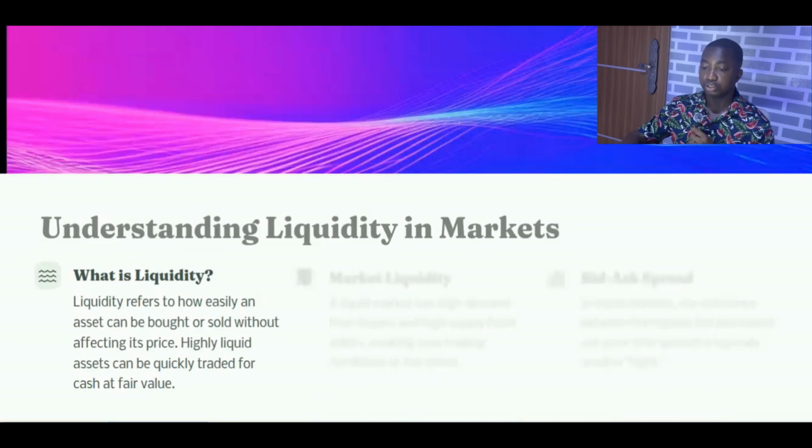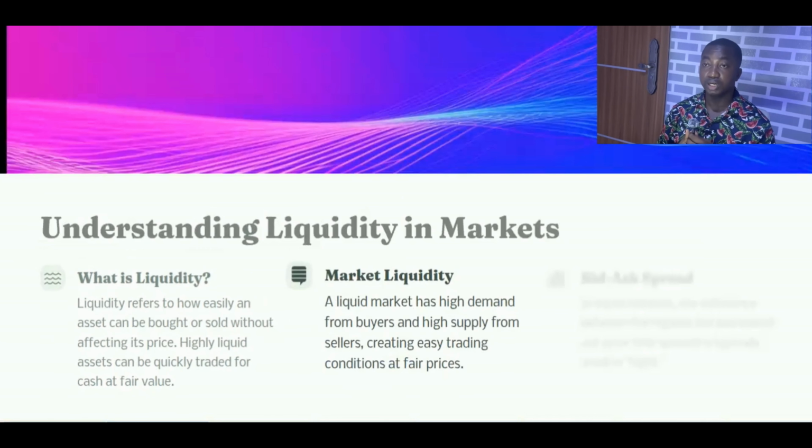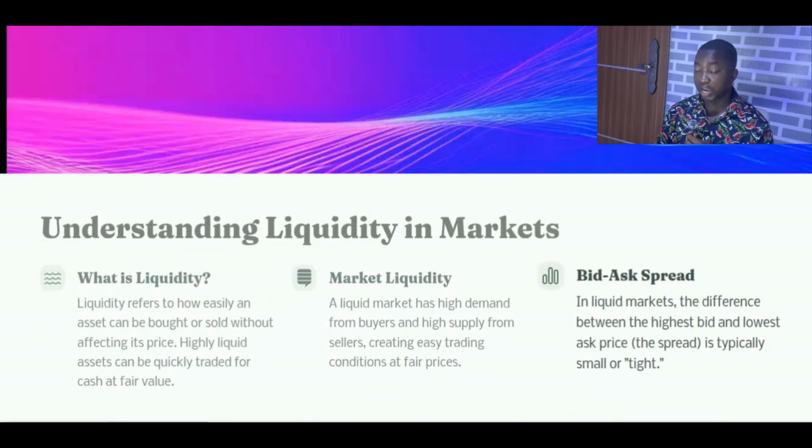Now let's talk about liquidity. What is liquidity? Liquidity refers to how easy it is for you to buy or sell any coin without affecting the price. A highly liquid asset can easily be bought and traded quickly for its fair value, right? So the more liquidity a token has, the quicker it is for you to purchase it. A liquid market has very high demand from buyers and also very high supply from sellers. This makes it easy for you to trade at fair prices.